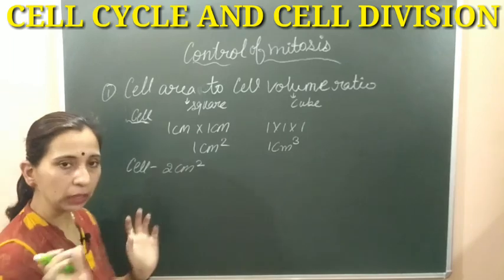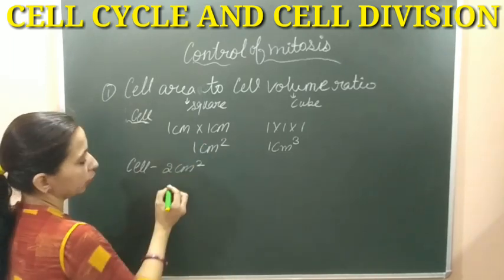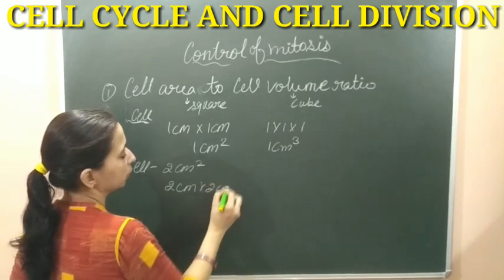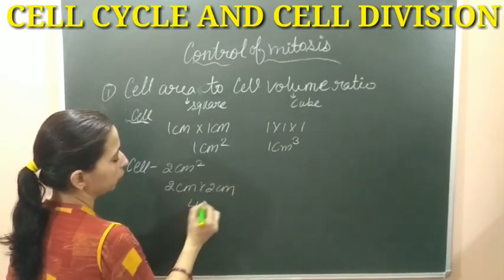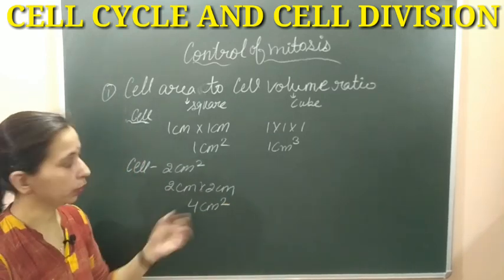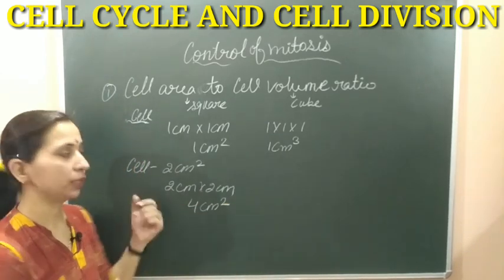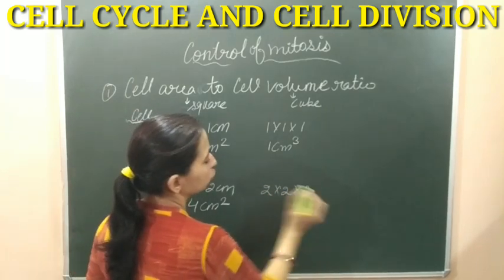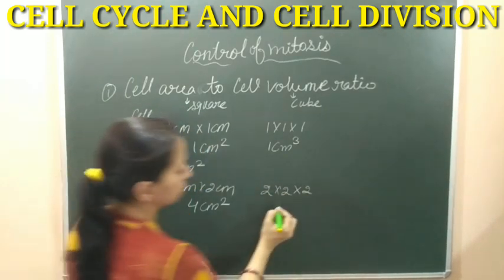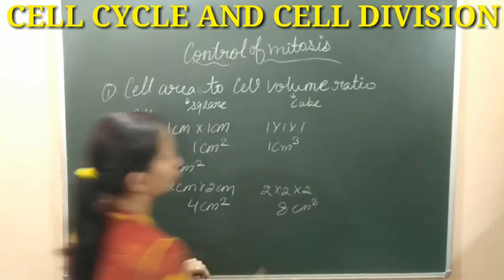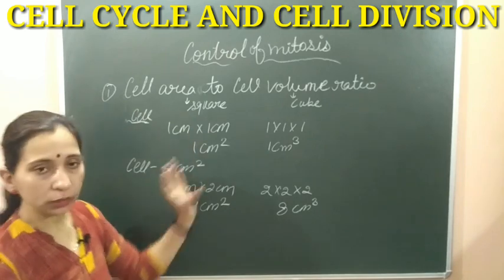Now if we calculate the area, it is 2 centimeter multiplied by 2 centimeter, so the area of this cell is 4 centimeter square, whereas the volume will be 2 multiplied by 2 multiplied by 2, and it's 8 centimeter cube.